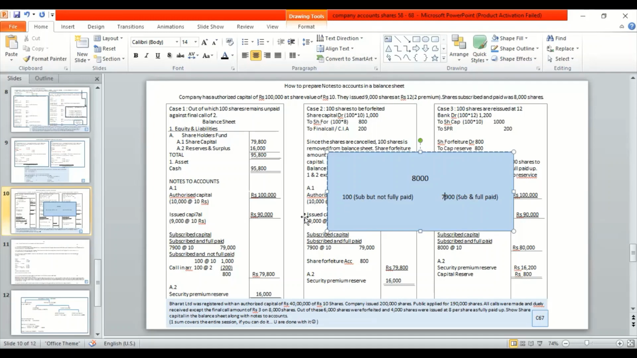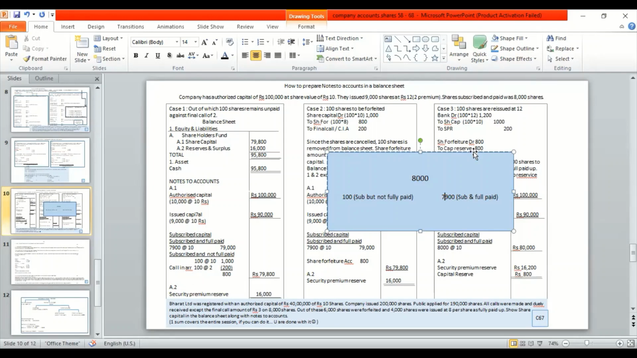Now this 100, how do we represent? It's very important to understand. So 100 into 10 you are asking, that is 1,000. But your call in arrears is 100 into 2, that is 200. It becomes 800. So 79,000 plus 800 is what you received. And this is what has been reflected here. Also, there is a premium amount, 2 rupees you collected. Share premium falls under your reserves and surplus. So you'll see reserves and surplus is 16,000. This is how you do it.